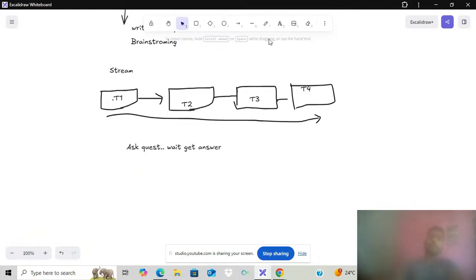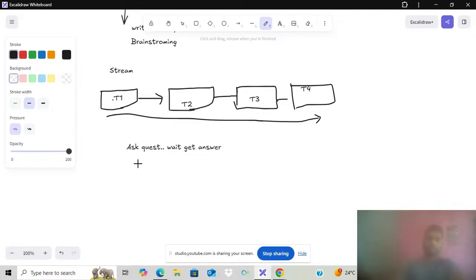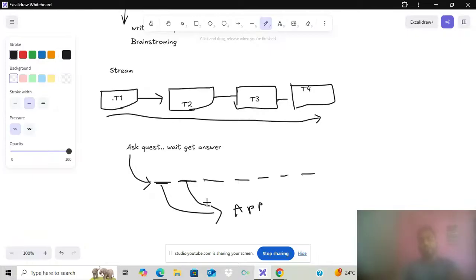So what will we do? We will generate tokens. The LLM generates an answer token by token. When we generate one token, we send that token to the application. When we generate a second token, we send it again.